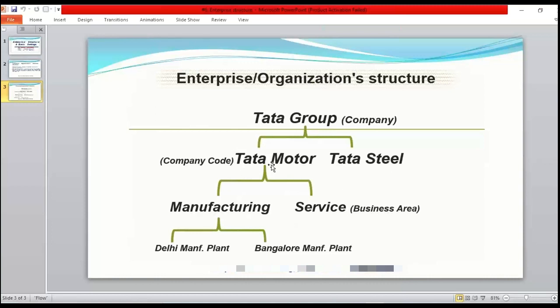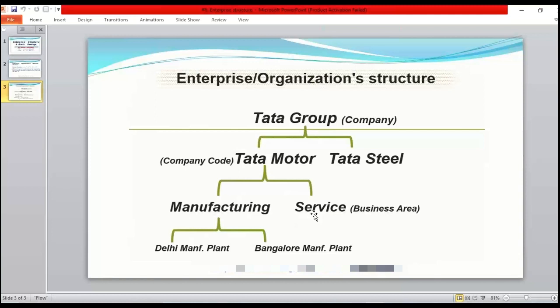So right now what is happening, guys, if you have to select like Tata Motor or Tata Steel, first of all this must be set up into SAP. If you have to select whether this transaction belongs to manufacturing business area or service business area, the user has to select these things. So first of all, if you set this up, then only the user will have options to select this, right?